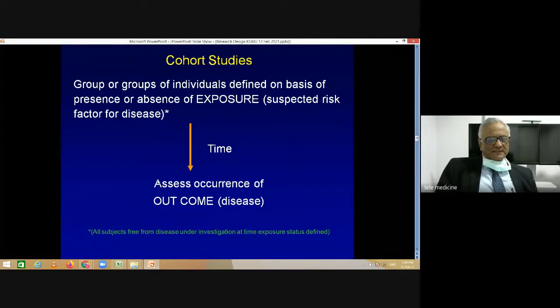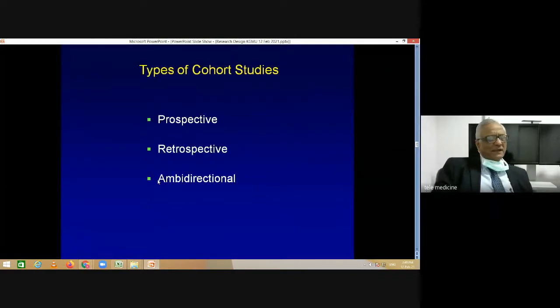So these are cohort studies, and they are known as cohort studies because there are two cohorts. One is the exposed cohort, the other is the unexposed cohort, and you see what is the difference in the outcomes between the two, and that gives you a link between exposure and a particular outcome.